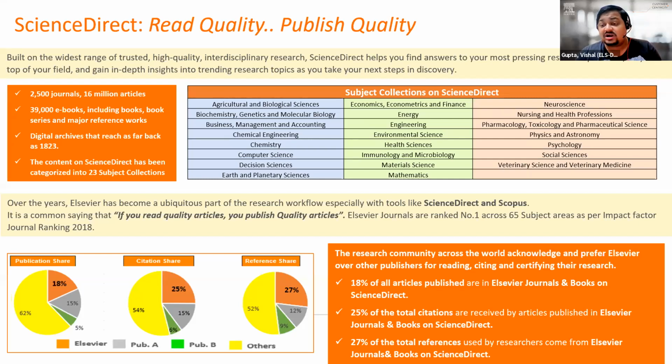Which again tells you that there is a huge depth of information that is available on the platform. Science Direct has approximately 1/4 of the world's total scholarly output, and approximately 1/4 of all the references that are used across the globe come from Elsevier journals, right? So it is one of the most trusted platforms globally.